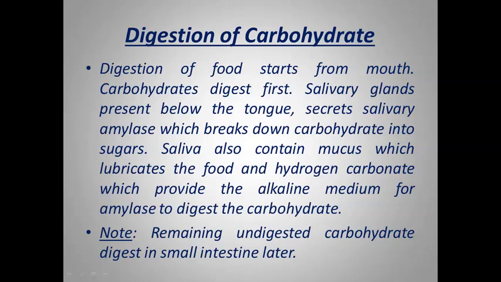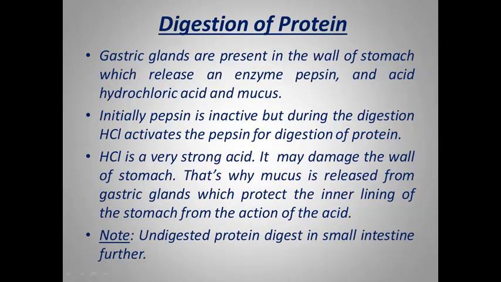After digestion of carbohydrate in the mouth, the food is sent to the next chamber, called the stomach, through the peristaltic movement of the muscles. They send the remaining food to the stomach. In the stomach, there are glands called gastric glands, generally present in the wall of the stomach. They release an enzyme pepsin, an acid, hydrochloric acid, and mucus.